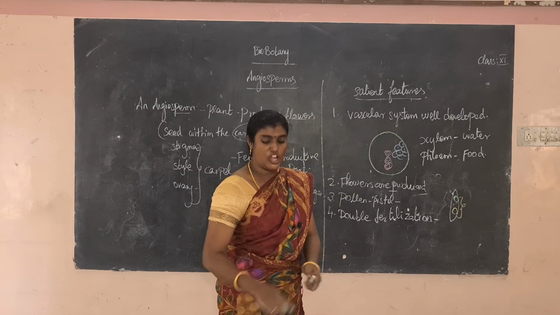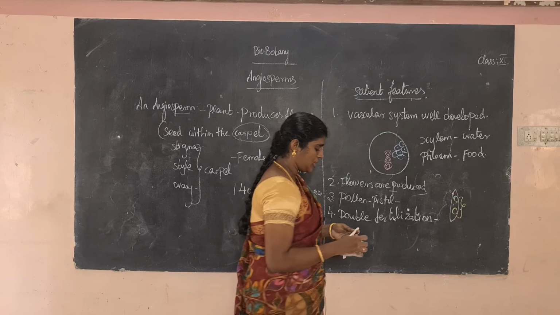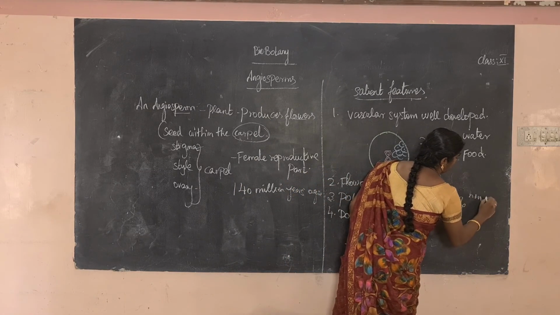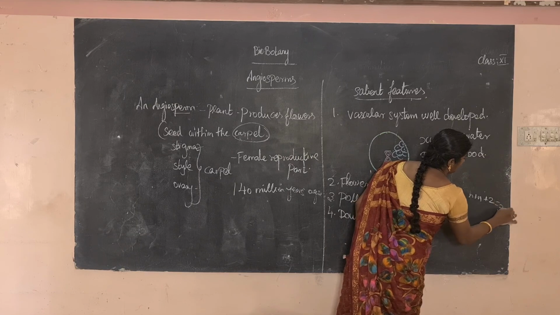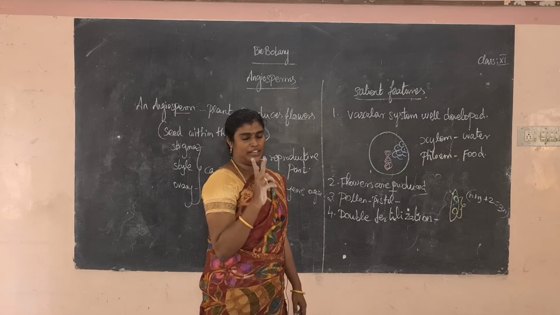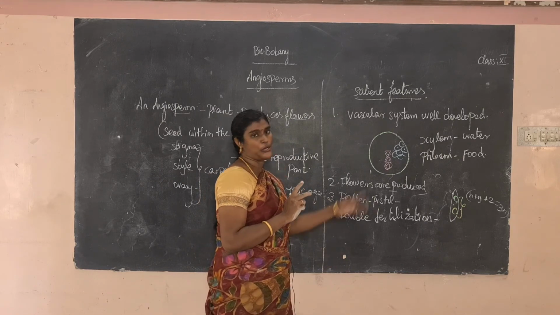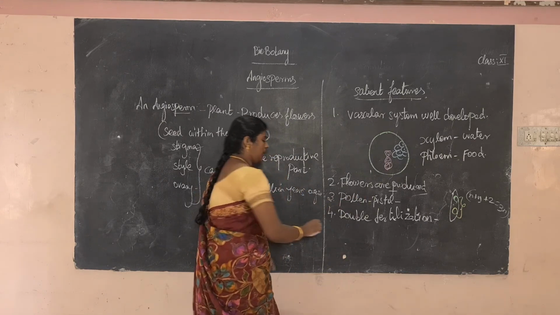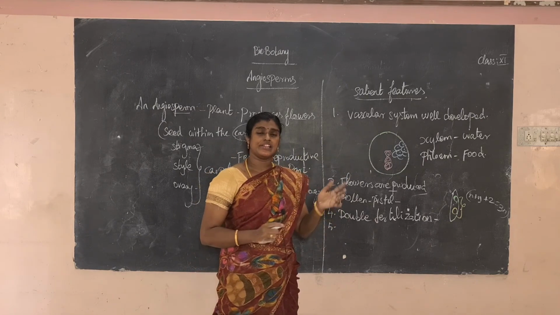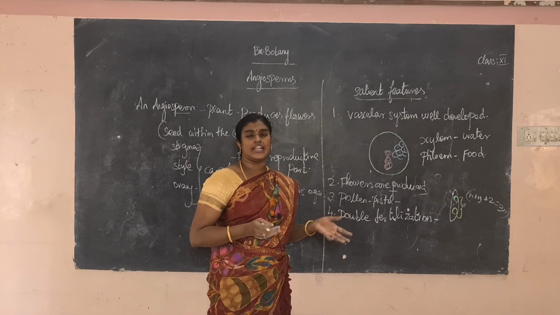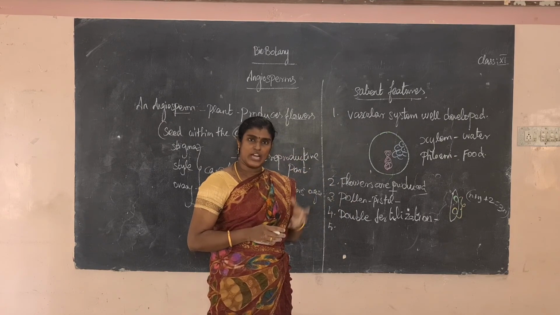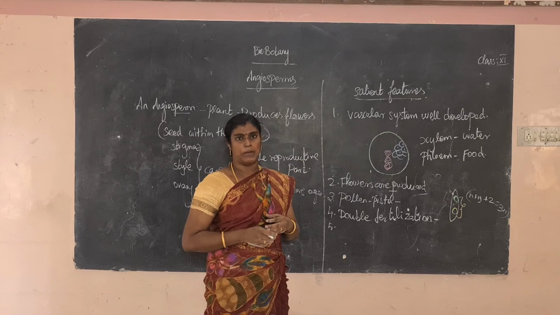So then how is the endosperm? It is a triploid condition, because a single n is next to a single n, and another one joins, so it is called triploid. Triploid means 3n, three sets of chromosomes present in the nucleus. Next, an important character: angiosperms are broadly classified into monocotyledon and dicotyledon plants.